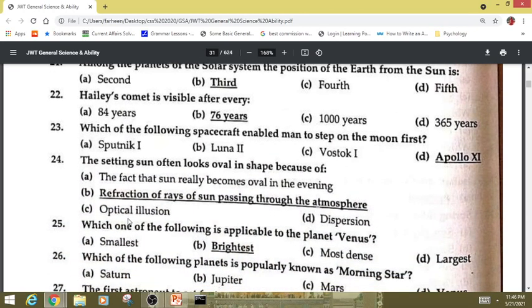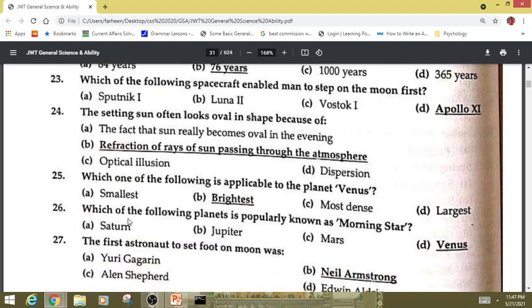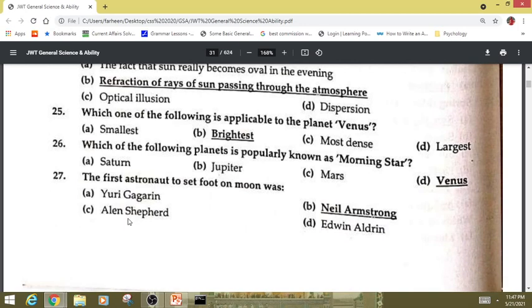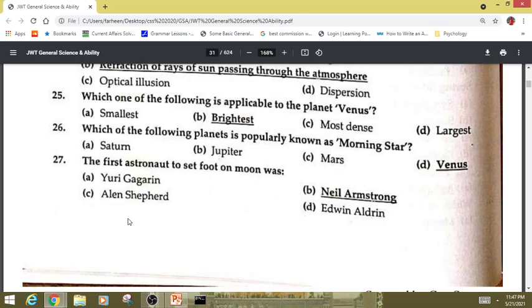Which of the following spacecraft enabled man to step on the moon first? Apollo 11. The setting sun often looks oval in shape because of refraction of rays of the sun passing through the atmosphere. Which one of the following is applicable to the planet Venus? Brightest. Which of the following planets is popularly known as the morning star? Venus. The first astronaut to set foot on the moon was Neil Armstrong.